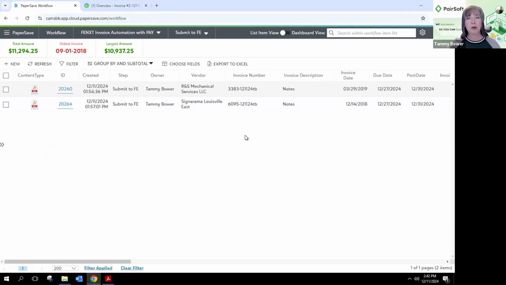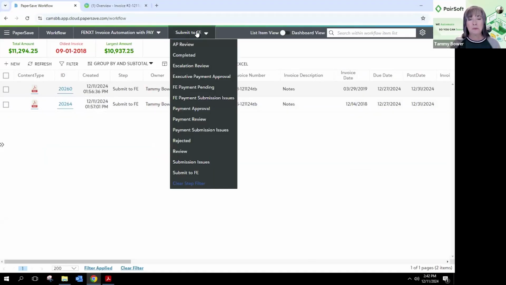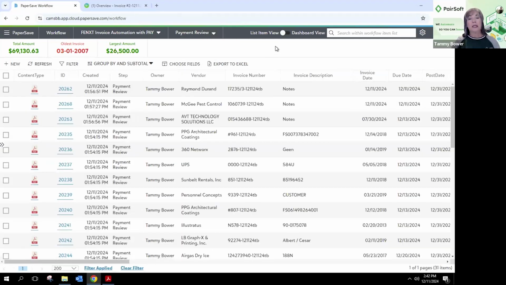Now you'd have to go in and post it just like normal, but now we're going to go over and build that batch. So think about if you're using PaperSave, right, and you already have our AP automation tool, there's just an extension onto your workflow. Instead of that document moving over to what would be called a completed or an entered step, it moves over to the payment approval workflow. Again, whatever that process is, you saw what mine is.